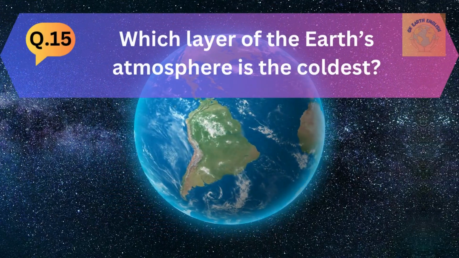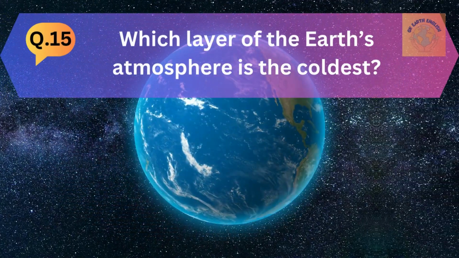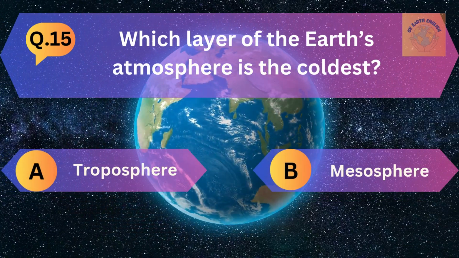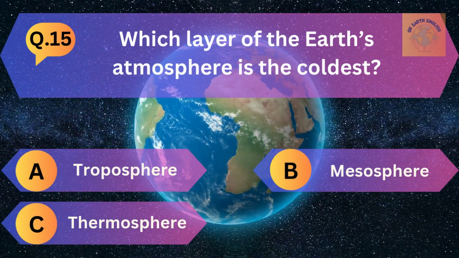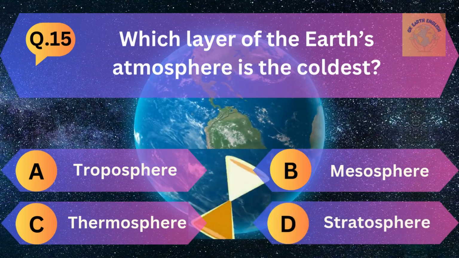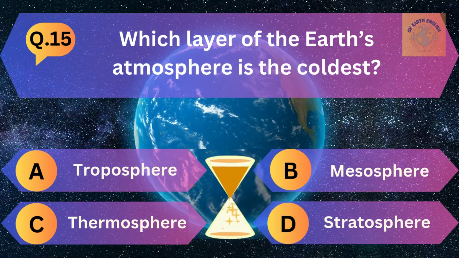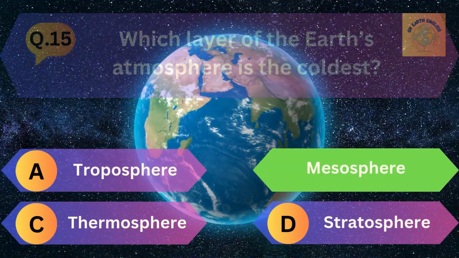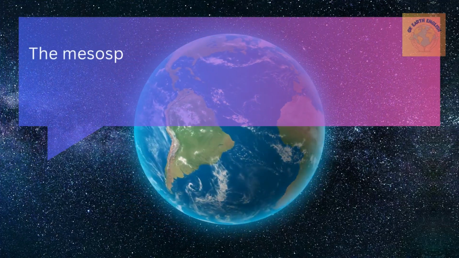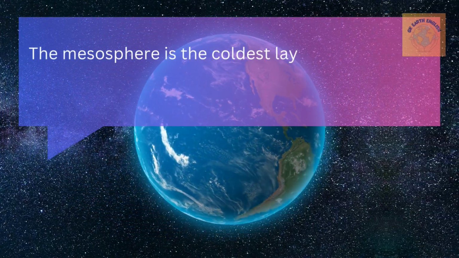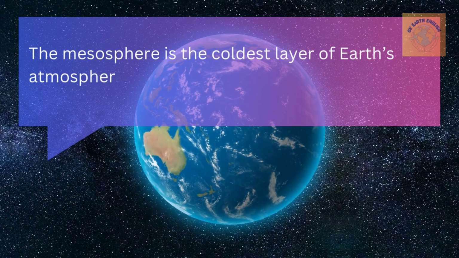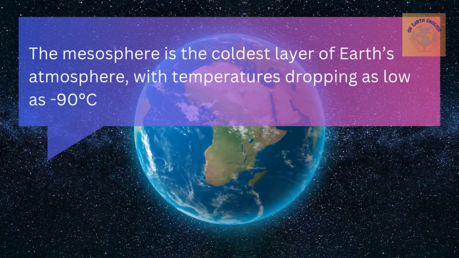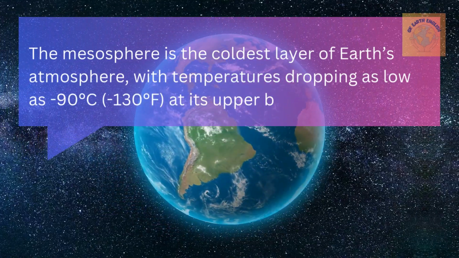Question number 15. Which layer of the Earth's atmosphere is the coldest? A. Troposphere, B. Mesosphere, C. Thermosphere, and D. Stratosphere. The correct answer is mesosphere. So the mesosphere is the coldest layer of Earth's atmosphere, with temperatures dropping as low as minus 90 degrees Celsius at its upper boundary.